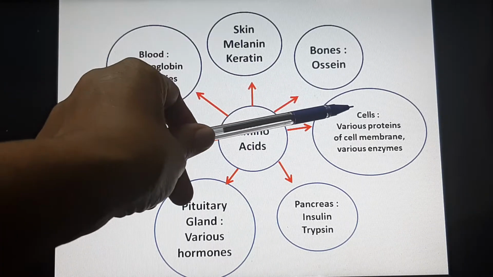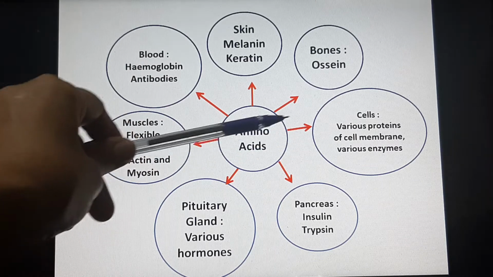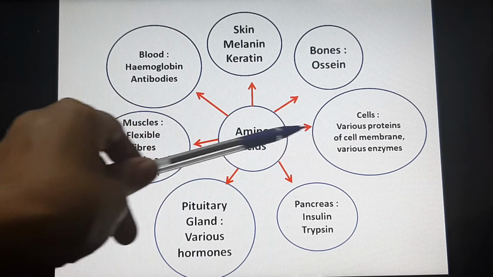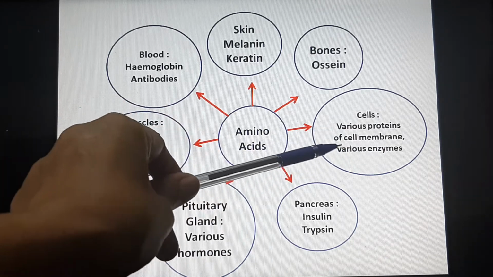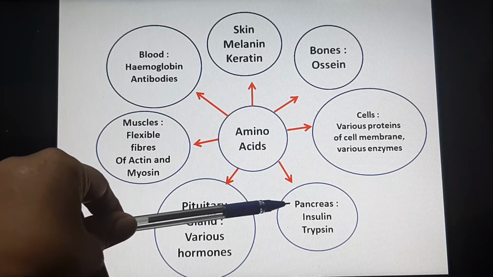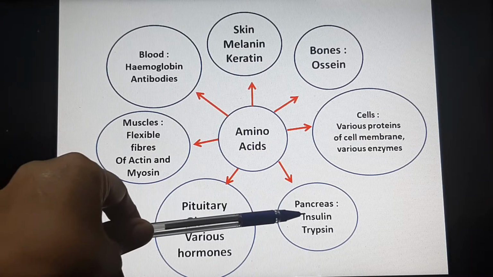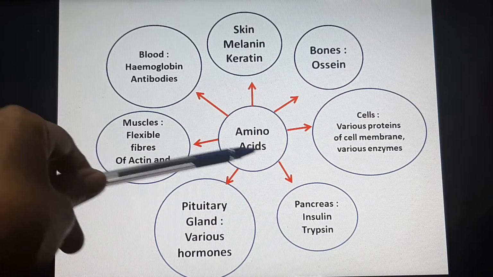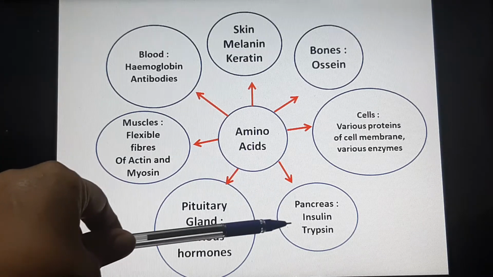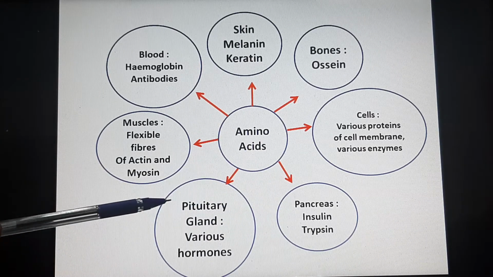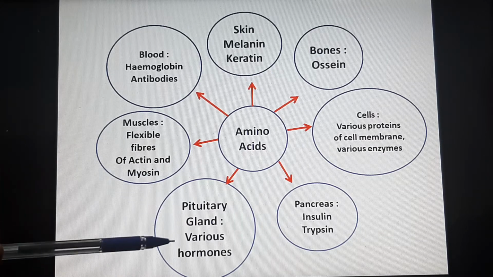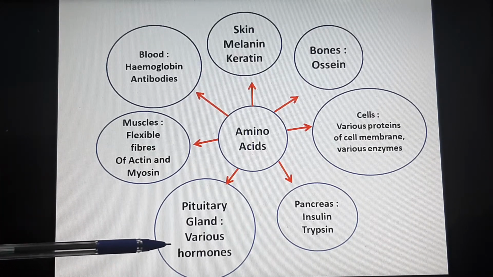In our cells, the amino acids join together to form lipoproteins, which form the cell membrane, and also various other enzymes present in the cell. Our pancreas produces insulin and trypsin, which are digestive juices, by joining various different types of amino acids in a different sequence. The pituitary gland, which is one of our hormonal glands, produces various kinds of hormones.